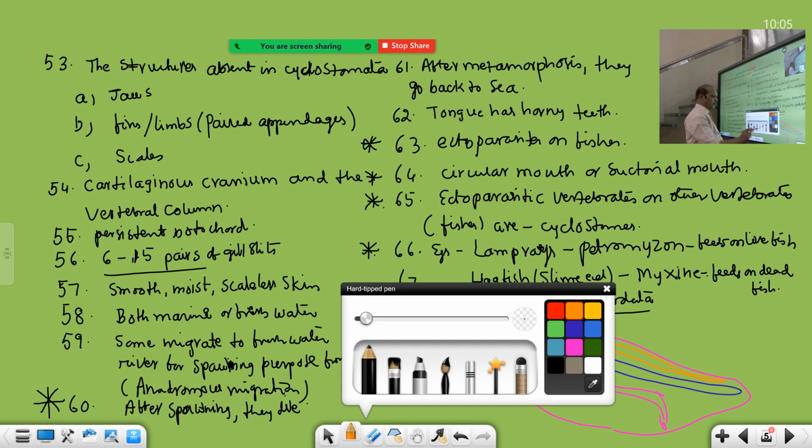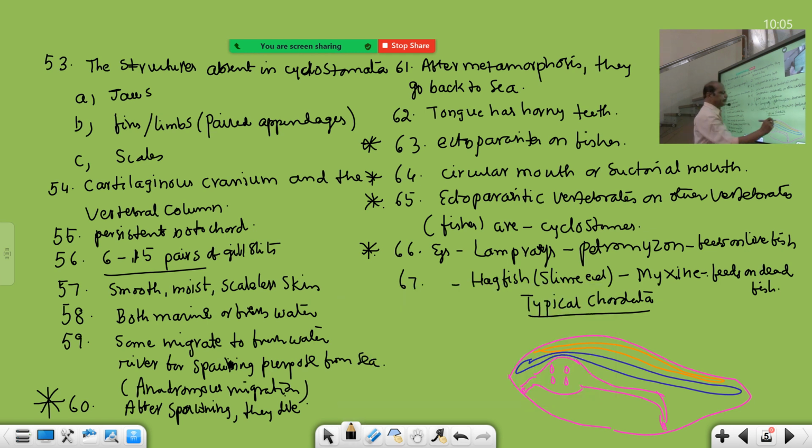So take the labeling now. Body wall. This typical chordate diagram is always important. Nerve cord, dorsal tubular nerve cord actually, but simply write nerve cord. And this is notochord.